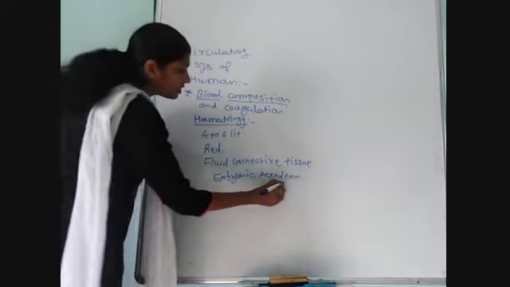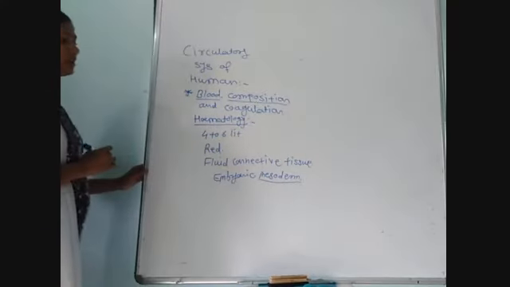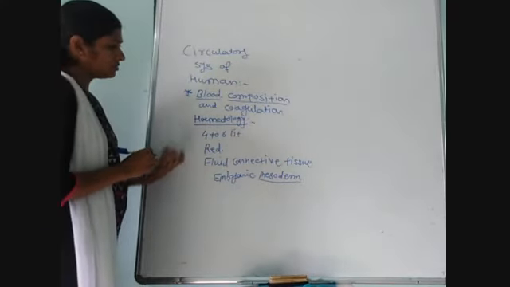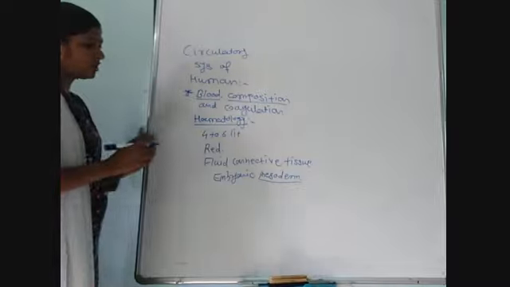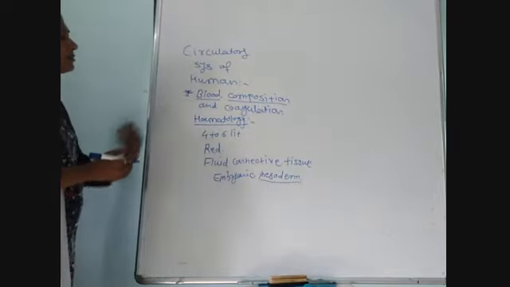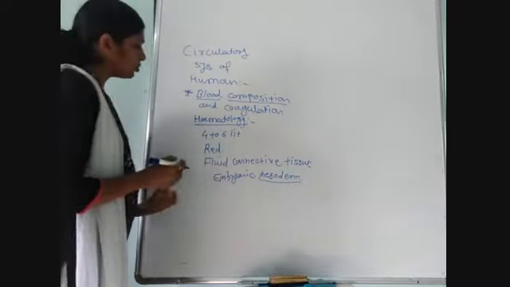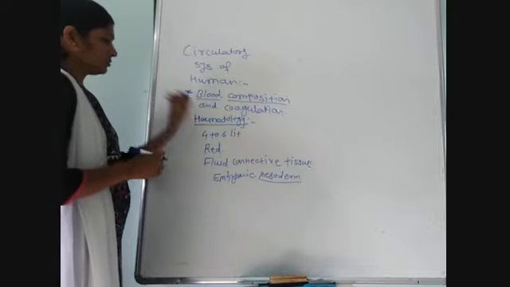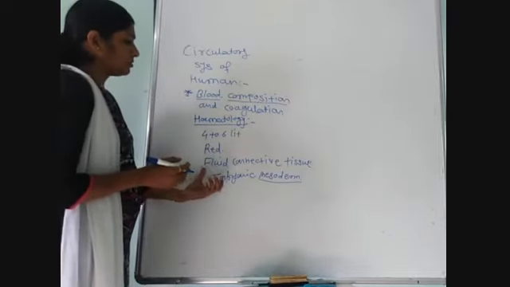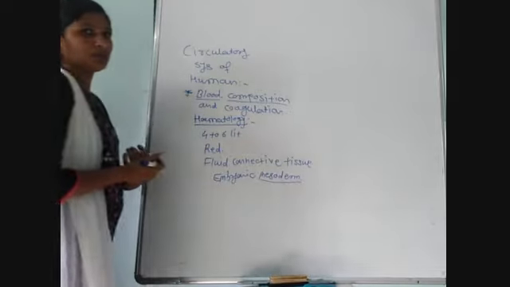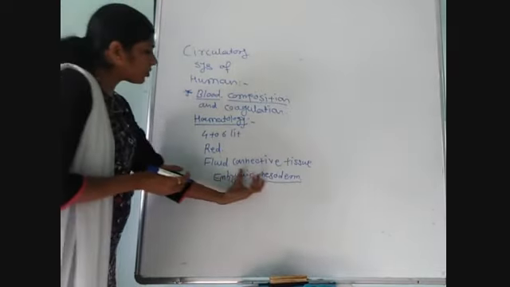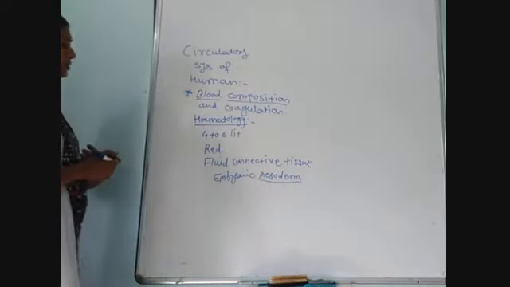Mesoderm is nothing but the germinal layer from which blood forms during embryonic condition. That means blood is fluid connective tissue which originates from embryonic mesoderm.